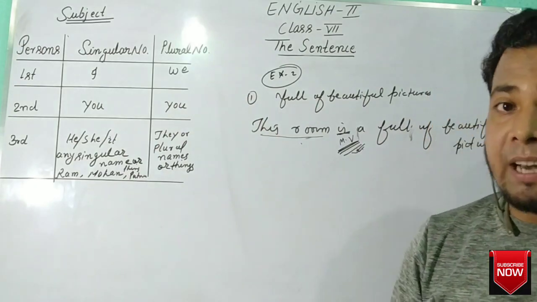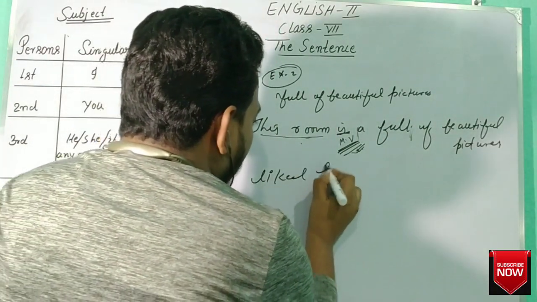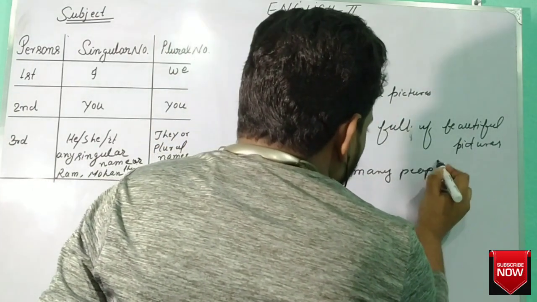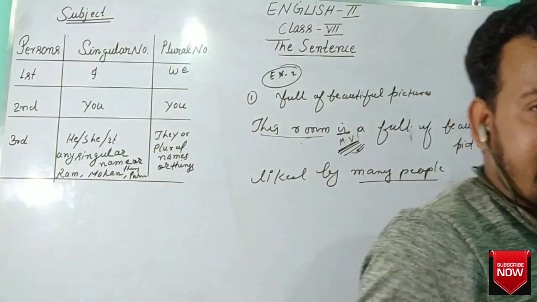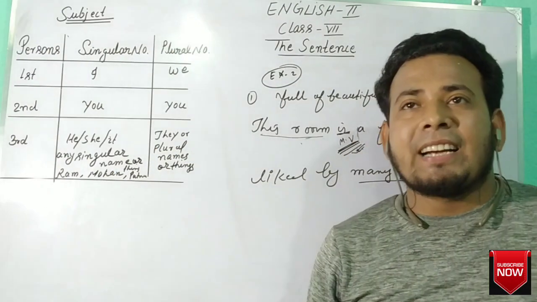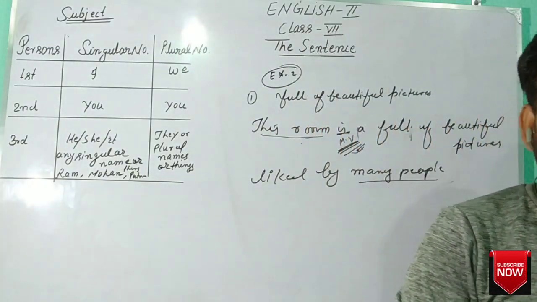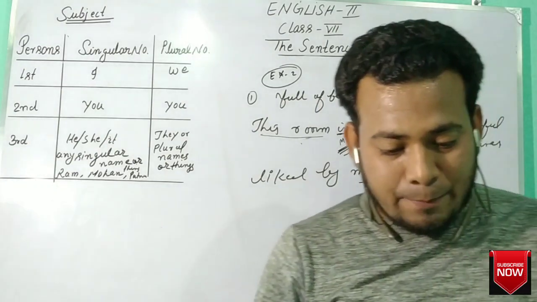Liked by many people. Now here liked by many people is not a sentence. It is a phrase. Now you can say that I am liked by many people. He is liked by many people. They are liked by many people. Okay. In this way we can make a sentence.